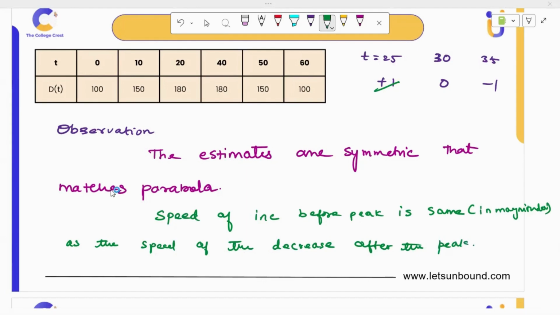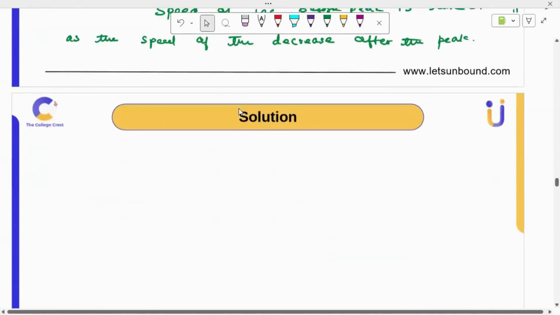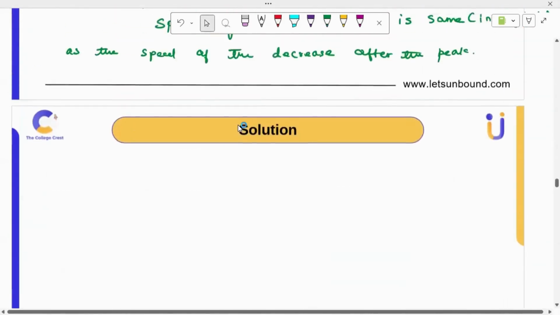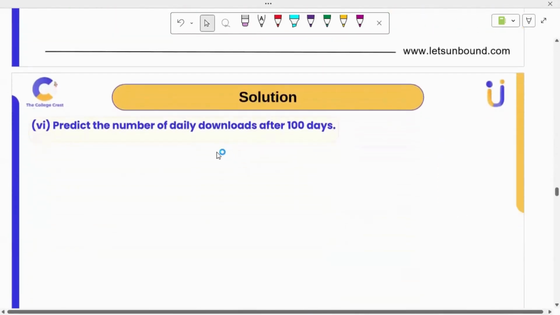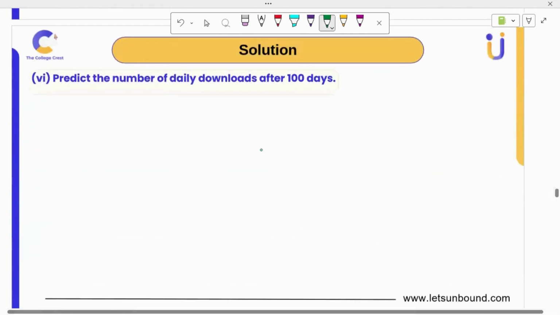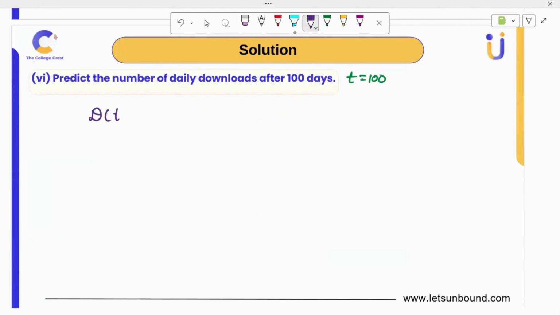That's it. So we completed the 5th part. Now 6th part. Predict the number of daily downloads after 100 days. So after 100 days means t equal to 100. We have d of t in hand, right? So -1/10 times t minus 30 whole square, we did this in the first problem, plus 190, just put 100.